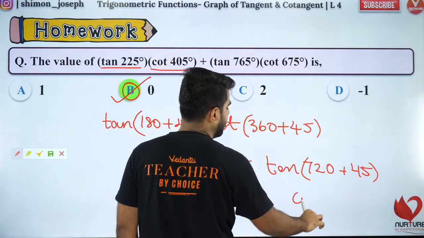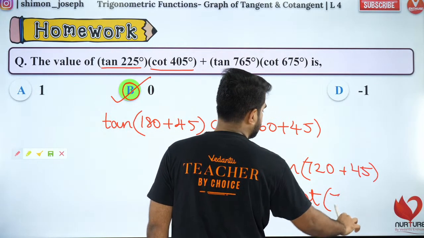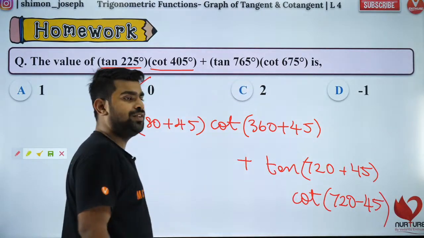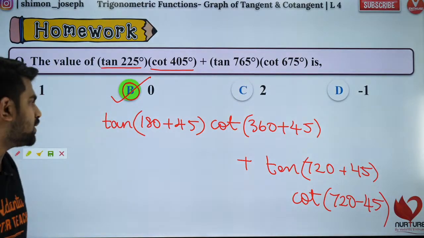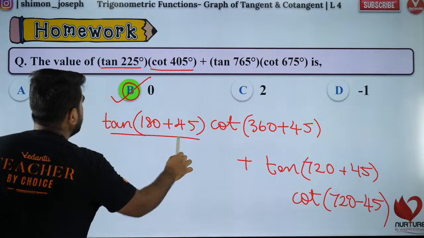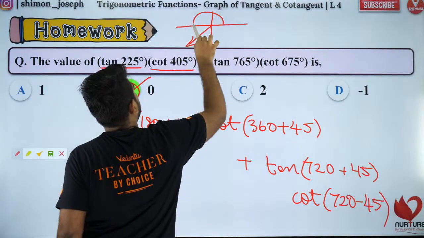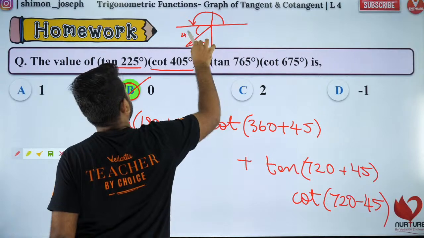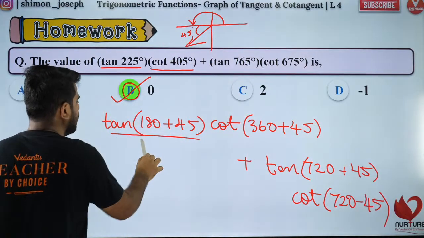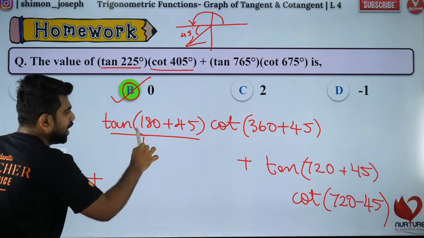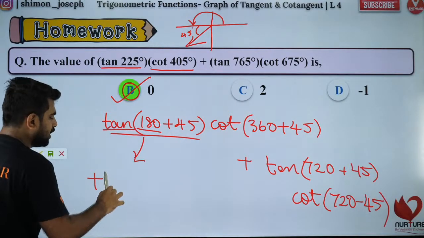And cot of 675, I can write it as cot of 720 minus 45. Is that okay? Everybody cool with that? So now tan of 180 plus 45. 180 plus 45 will lie in the third quadrant because this is 180, this is 45. So 180 plus 45 is third quadrant. Third quadrant means it will be positive, and 180 plus something means tan will remain tan only.